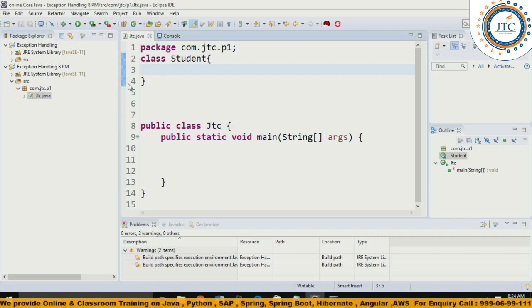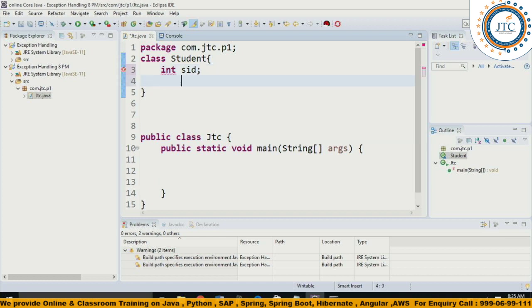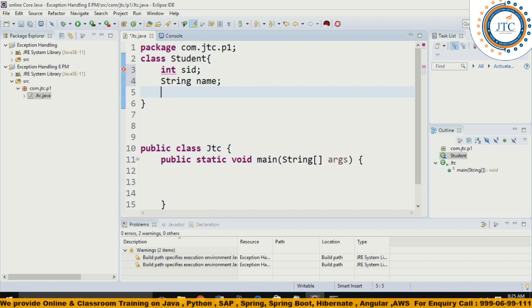In this Student class, I want to write an int SID and a String name. I am writing two important members, only these two basic types, guys.